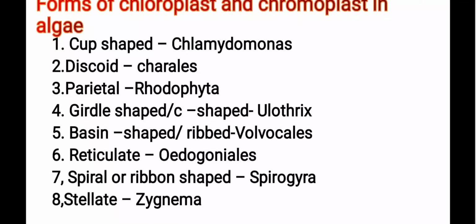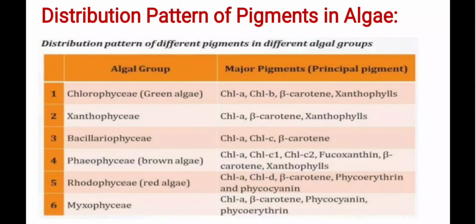Students, this is a very important topic, that is form of chloroplast, and you can expect a short answer question or 1 mark question in your competitive exams.